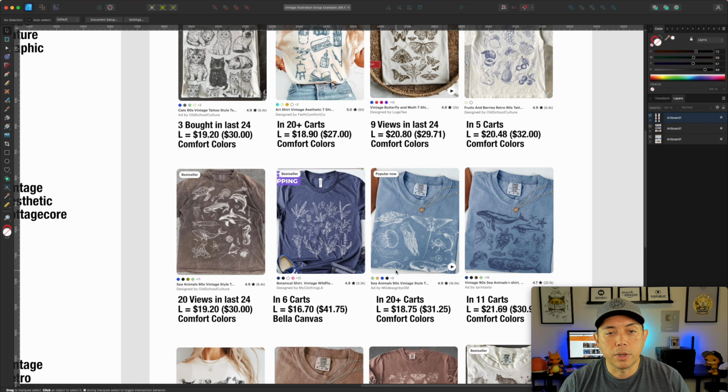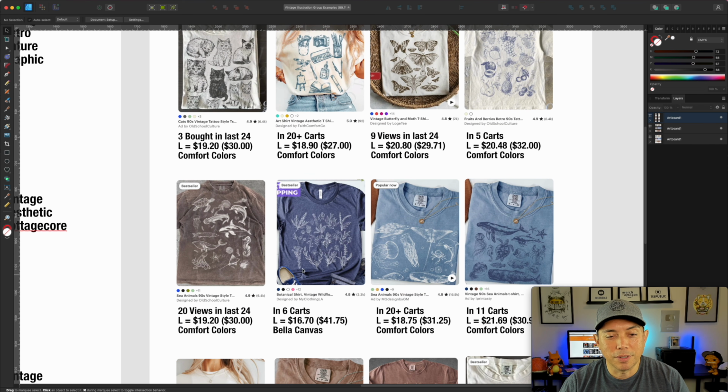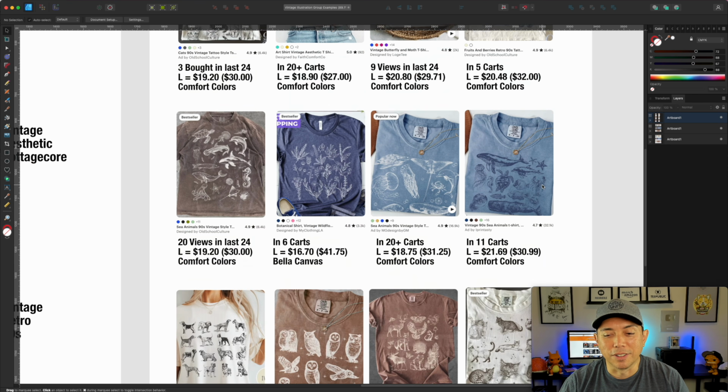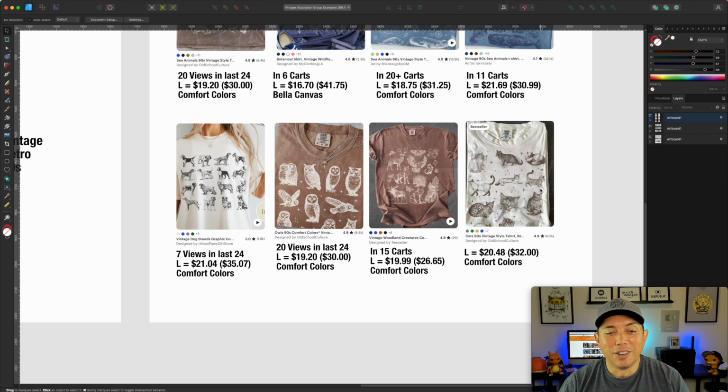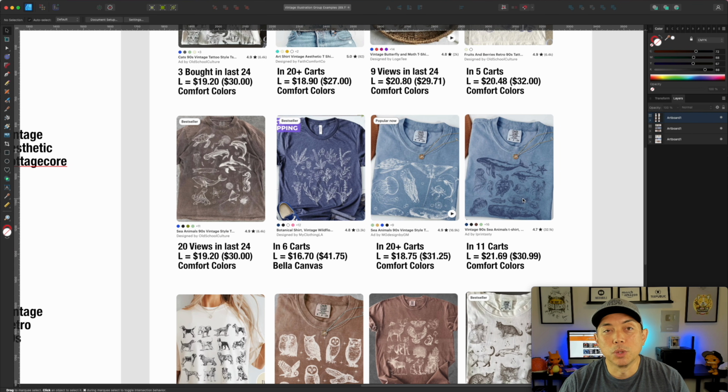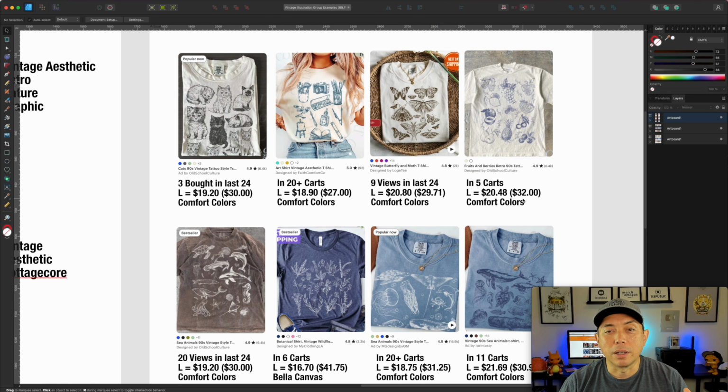Oh, and another thing we noticed is that all of them, except for this one that we showed earlier, are Comfort Colors. So Comfort Colors, Comfort Colors, Comfort Colors, all of these that I found were Comfort Colors. So that's really big. I think people love that t-shirt, and I'm going to show you where to find that on Printify, and then we're going to put the design that we're making in Canva on here.